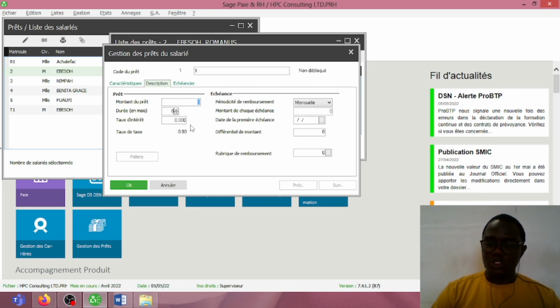The amount of the loan is 1,236,000. The period to pay the loan is 12 months. The loan is subject to no interest, meaning that it's an interest-free loan.